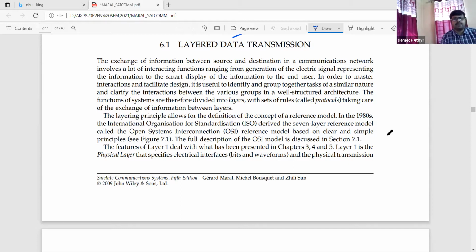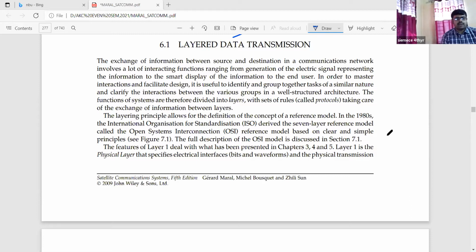The layering principle allows for the definition of the concept of a reference model. In the 1980s, the International Organization for Standardization, the ISO, derived the 7-layer reference model that we know. You have studied network architecture, you have seen the different layers of communication, called the Open System Interconnection, the OSI layer reference model, based on clear and simple principles.